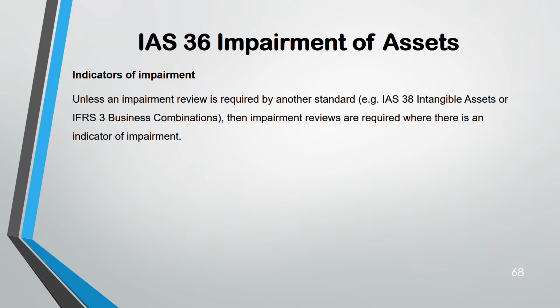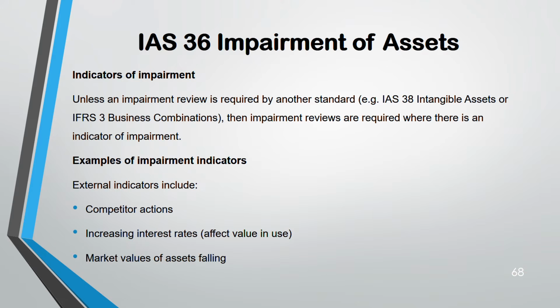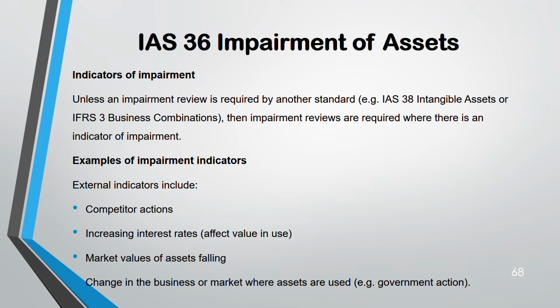Okay, examples of impairment indicator: external. First, competitor actions. When your competitors are high, there are high chances your assets could be impaired. Second, interest rate increases. Increase in interest rate could affect what area? Value in use. Why? In value in use, you use the discount rate to find the present value of cash flow. Market value of assets falling. All these are external, beyond your control. And changes in business or market where assets are used. Let's say government actions. Because of government actions, now you have to change your business.